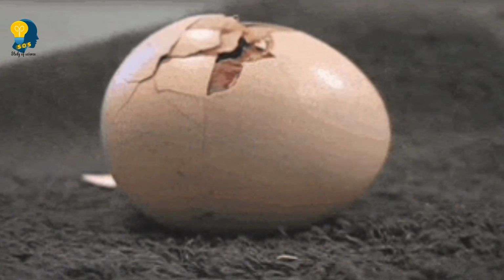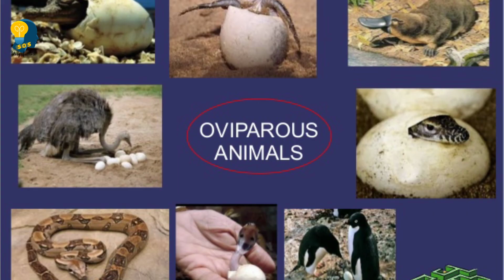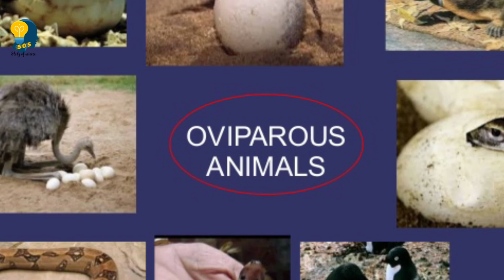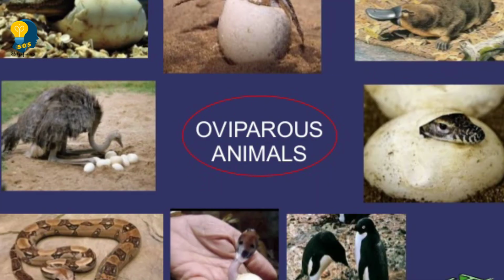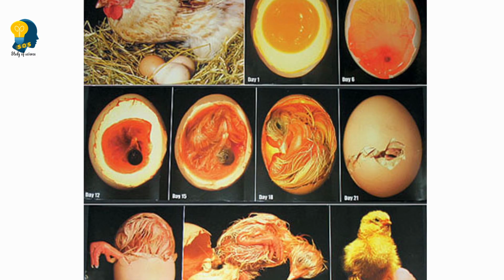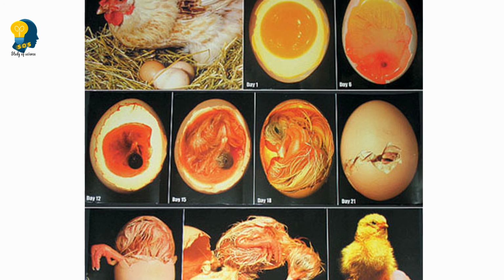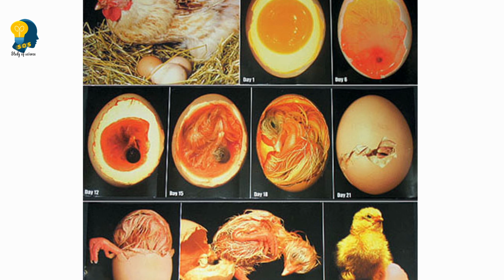It happens in all the animals which undergo external fertilization. Usually, in the animals which undergo external fertilization, the development of the embryo takes place outside the female body. The embryos continue to grow within their egg coverings. Once the embryo is developed, the egg hatches. That is what we have seen in the case of the hen also.